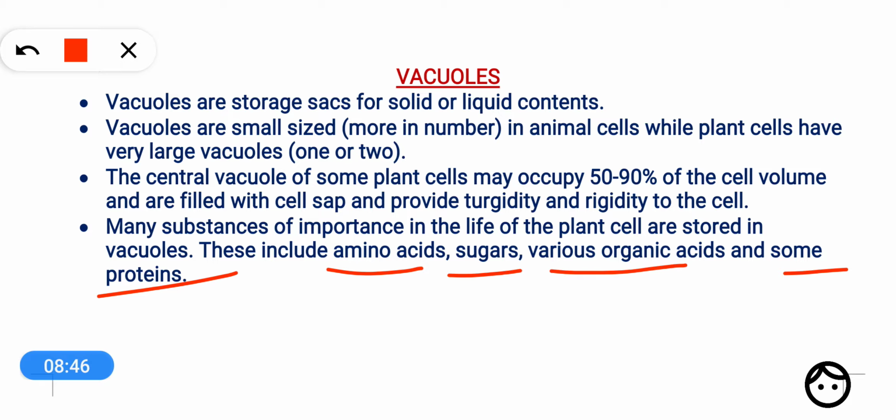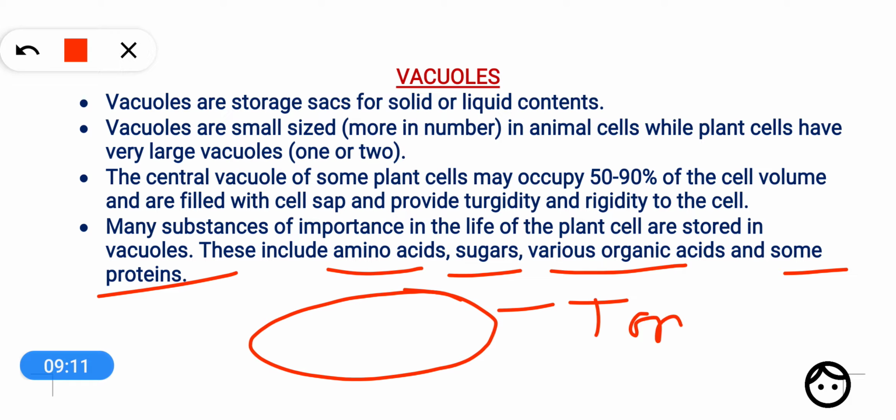In animal cells there are many but small vacuoles, but in plant cells there are one or two central and large vacuoles. Sometimes these central vacuoles of the plant cell may occupy even 50% or up to 90% of the volume. One important thing is that the membrane covering the vacuole is called tonoplast.